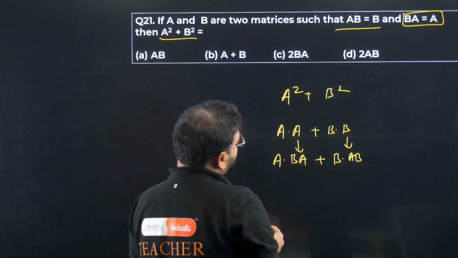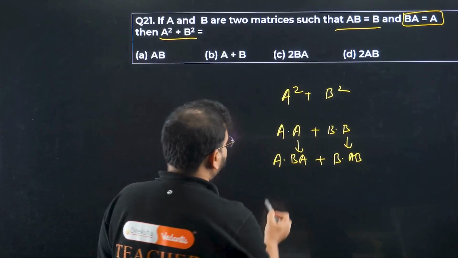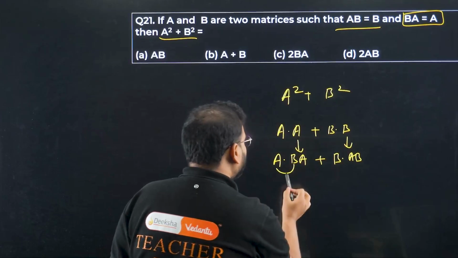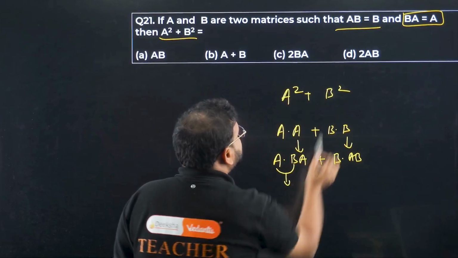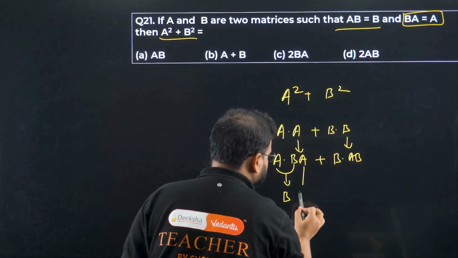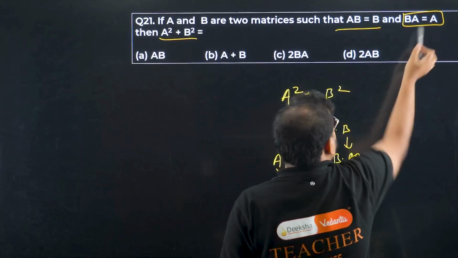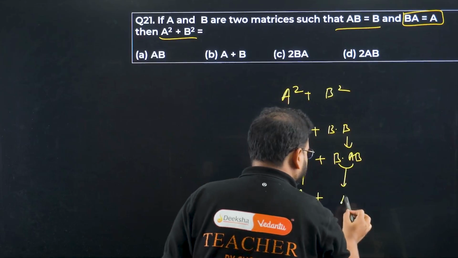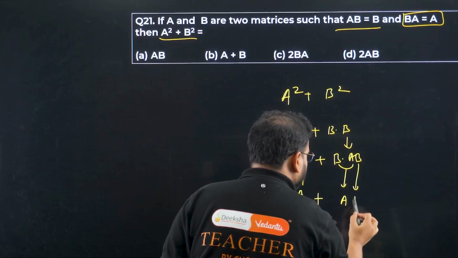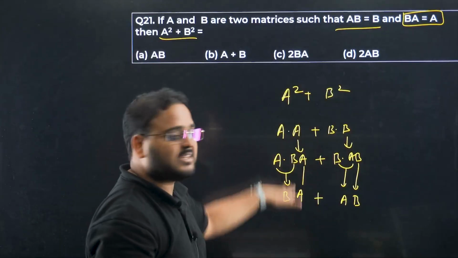Let's simplify now. So what do we get? A into B becomes simply B over here, and this A comes as it is, so BA. And this B into A becomes simply A, and this B comes as it is, as B. Please follow the arrows. They show how the process is continued.